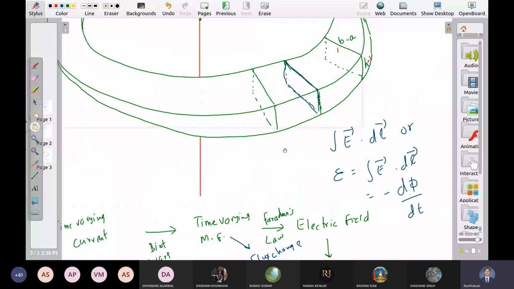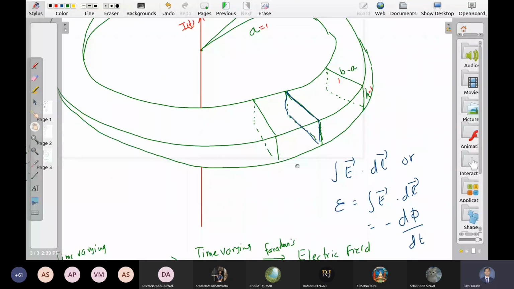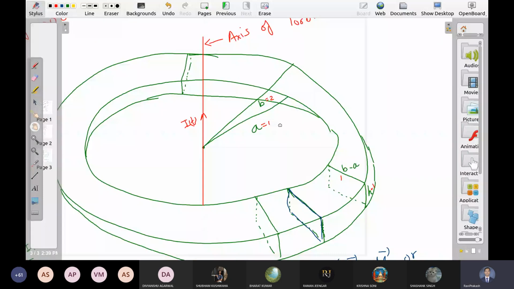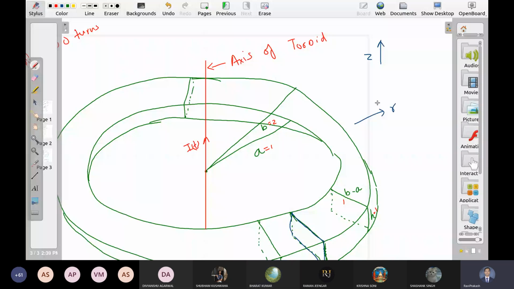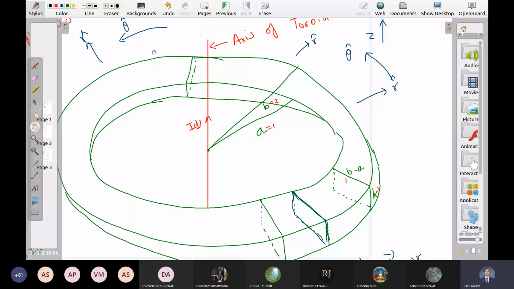What is the direction of magnetic field? So this is z cap direction, up. Okay. It will be along theta, sir. This is r cap direction, radially out. Theta cap is this, clockwise along the surface of toroid. Right. So B is along theta cap. So my wire is red. Let me use the red color for magnetic field also. So this is the magnetic field.